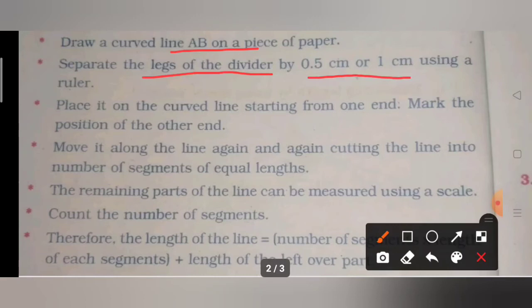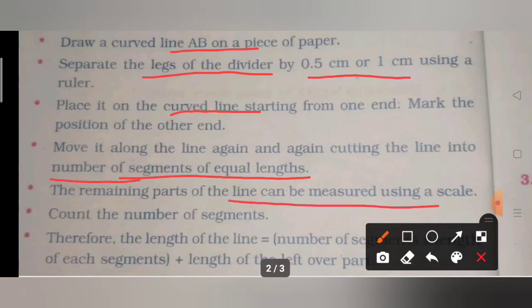You have to place the divider on the curved line starting from one end, and divide the line into segments of equal lengths using the divider. The remaining part of the line should be measured using a scale.